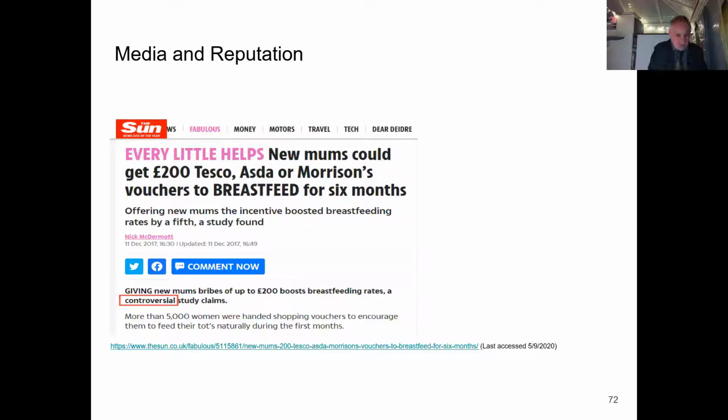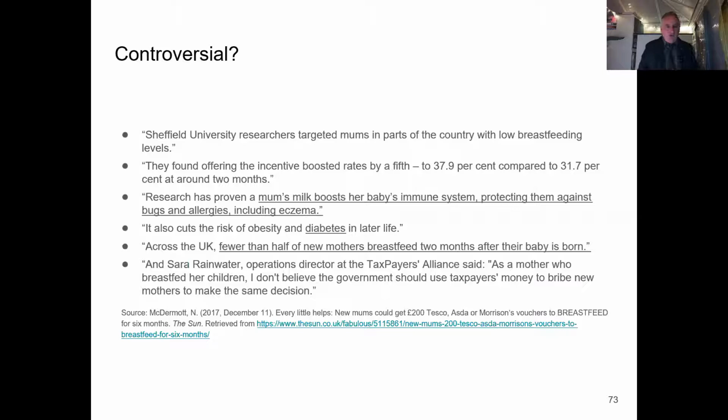You can see just below the comment now, it says giving new mums bribes, so there's an important word there, of up to £200 boost breastfeeding rates, a controversial study claims. So controversial is put in there. So this was all covered in the story. They covered all of the factual positive things about this story, that we found that offering the incentive boosted rates by a fifth to 37.9% compared to 31.7% around 2 months.